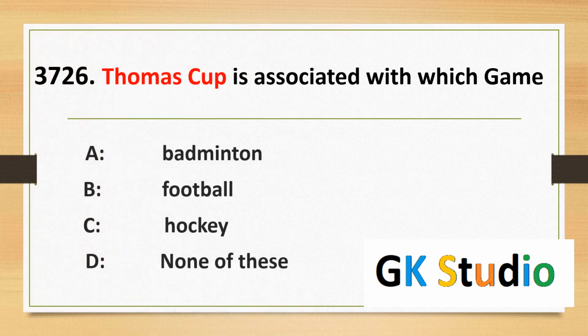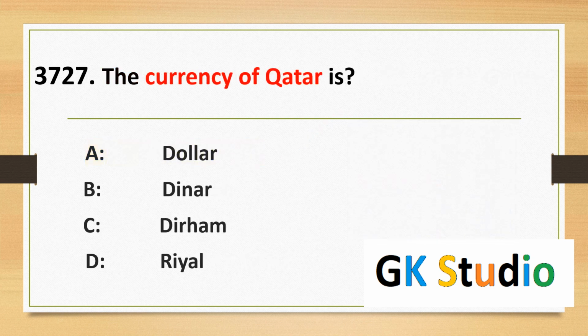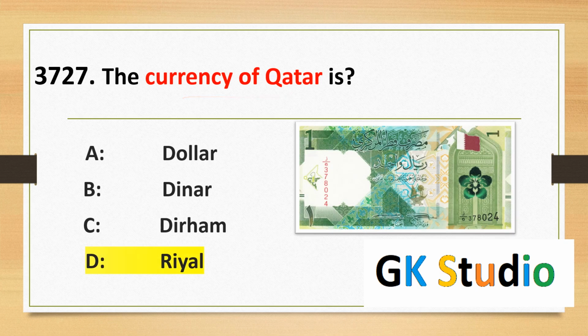Thomas Cup is associated with which game? The correct answer, badminton. Thomas Cup is associated with badminton. The currency of Qatar is riyal. The currency of Qatar is the riyal.